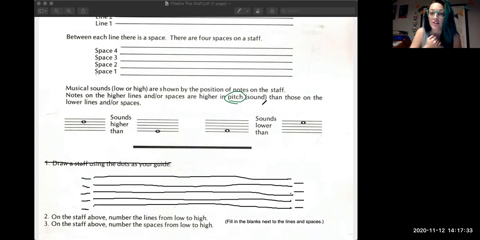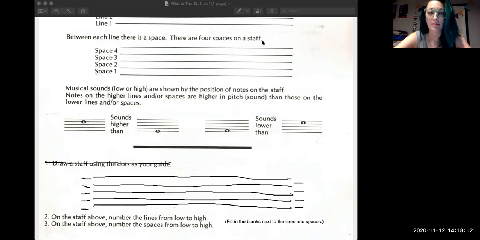And another word for pitch is frequency, which is a word that you may have heard in a science class before. And frequency just means how fast or slow a string is vibrating. The string in this case is going to be your vocal folds vibrating against each other, vibrating in the air. So the pitch and the frequency are the same thing. So if the frequency is higher, if the string is vibrating faster, or if your vocal folds are vibrating faster, the pitch is going to sound higher. And then if the frequency is lower, the pitch is going to sound lower.